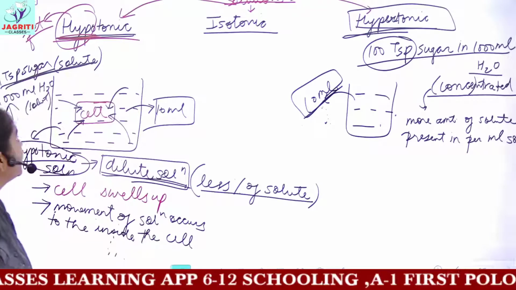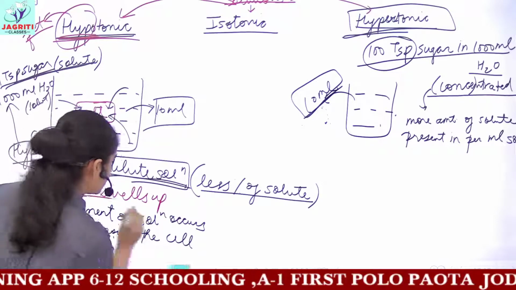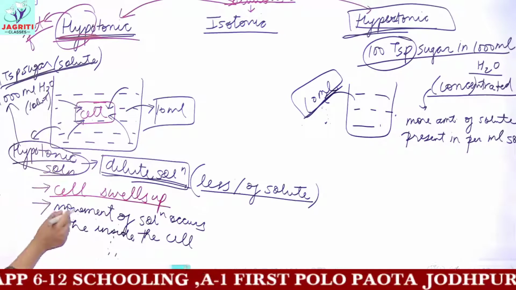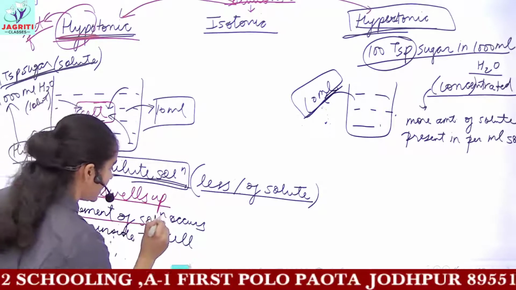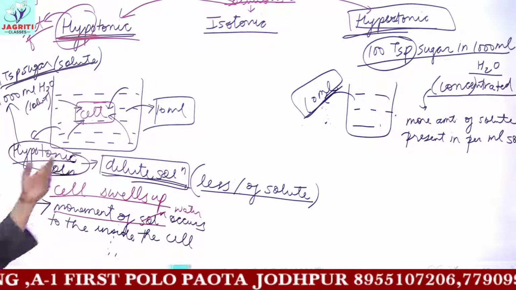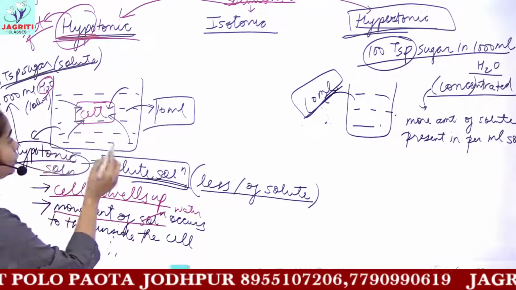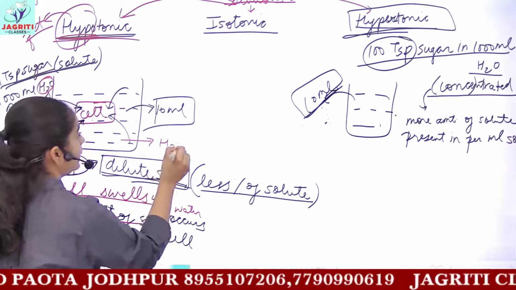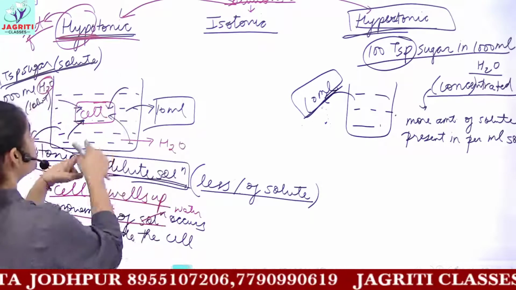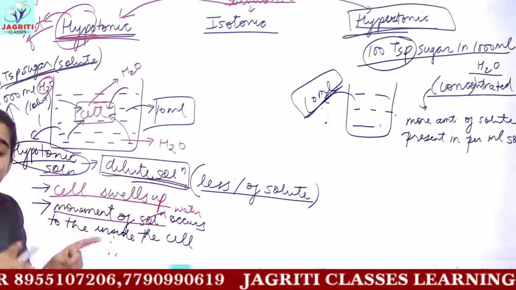So this is what happens when you put your cell in hypotonic solution: the cell swells up. The reason for this is the movement of water, because the amount of water, our solvent, is high outside the cell as compared to the amount of water present inside the cell.